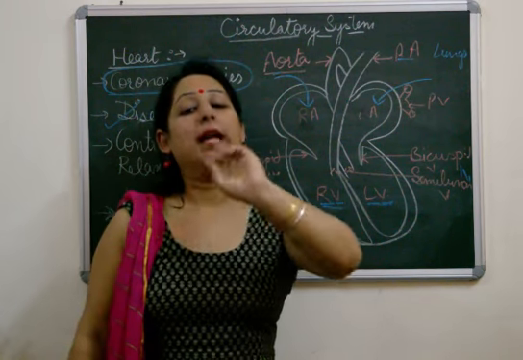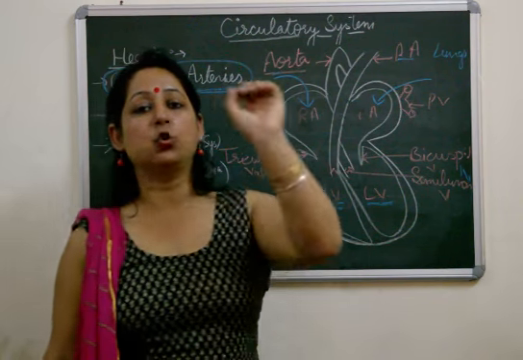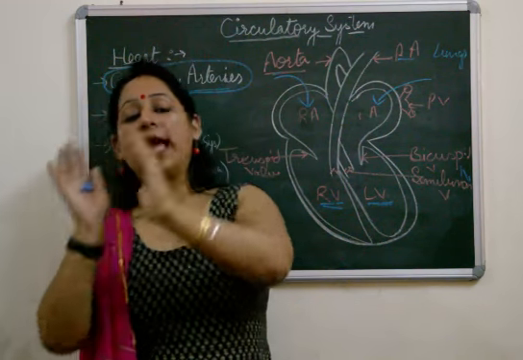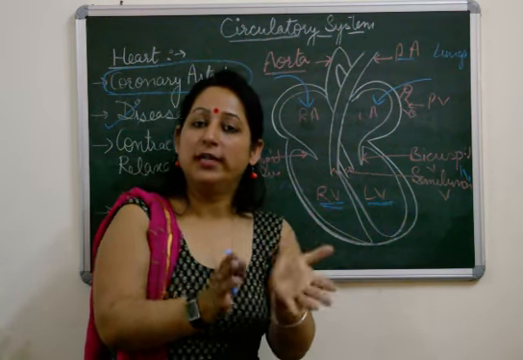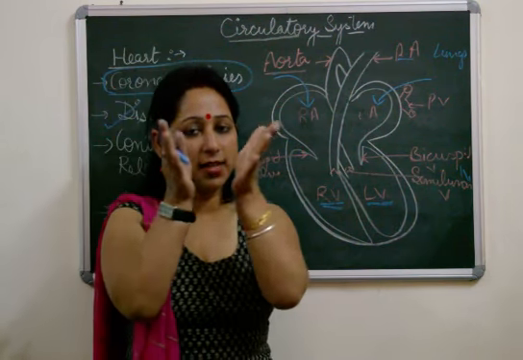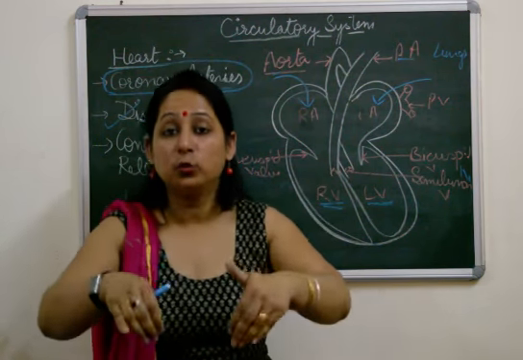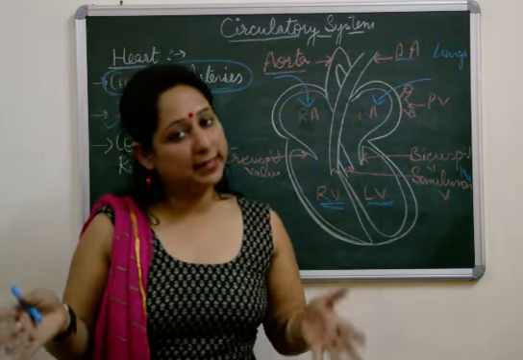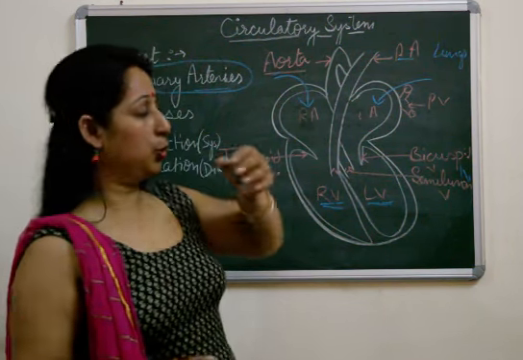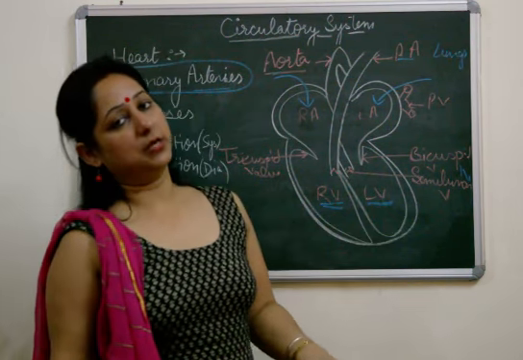So keep it in your mind that one is auricular systole, that is auricular contraction, the time when the auricles are contracting. One is auricular diastole, that is the time when the auricles are relaxing. One condition is ventricular systole, that is the ventricles are contracting. The other condition is ventricular diastole, that is the blood is entering into the ventricle, the ventricles are relaxing. Okay, now this I think is very much clear to you, that what do we mean by auricular and ventricular contractions and relaxations.